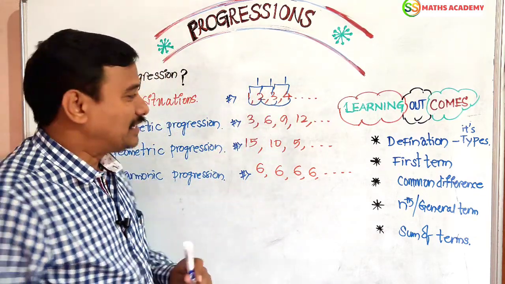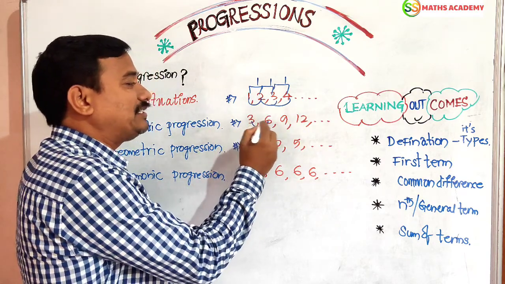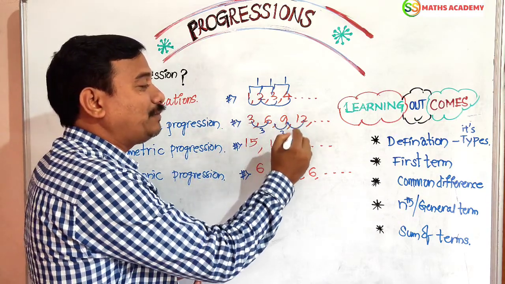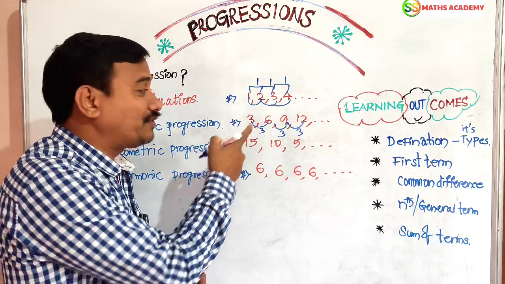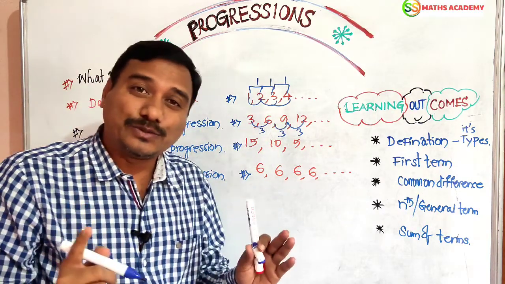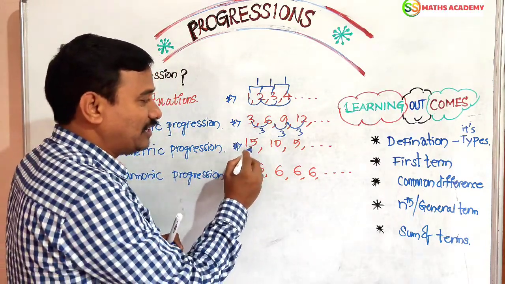Yes, 1 only. Now here 3 plus 3, 6. 6 plus 3, 9. 9 plus 3, 12. The difference of 6 minus 3 is 3. 9 minus 6 is 3. 12 minus 9 is also 3. The difference of two numbers is constant. Am I right or not? Right. You should observe the difference.